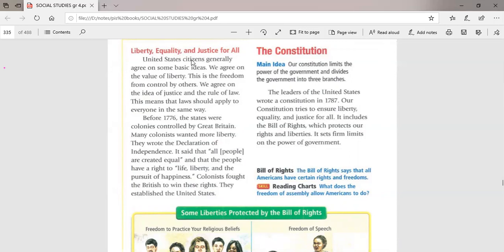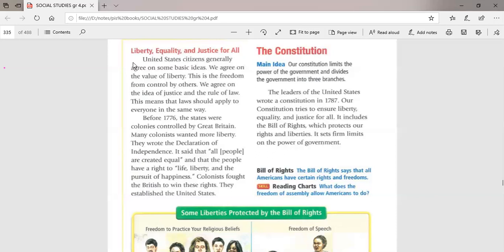So what is the meaning of liberty? Liberty means freedom. You know that America was settled by the British people. After that, the American citizens declared their independence, that they are free from the British government.